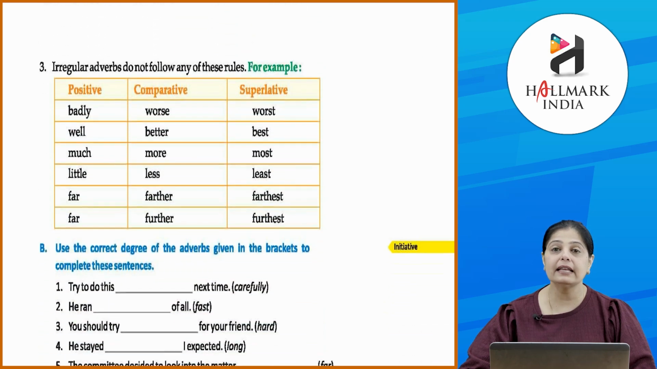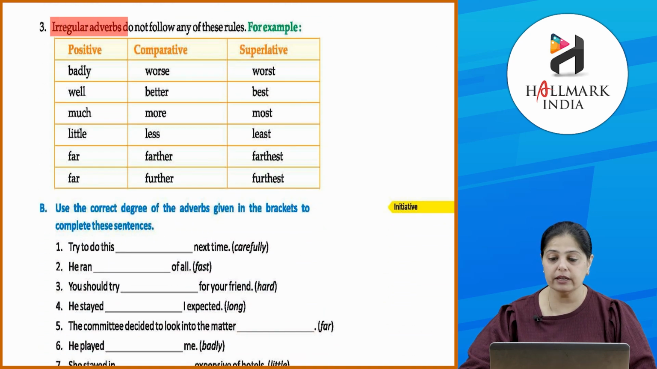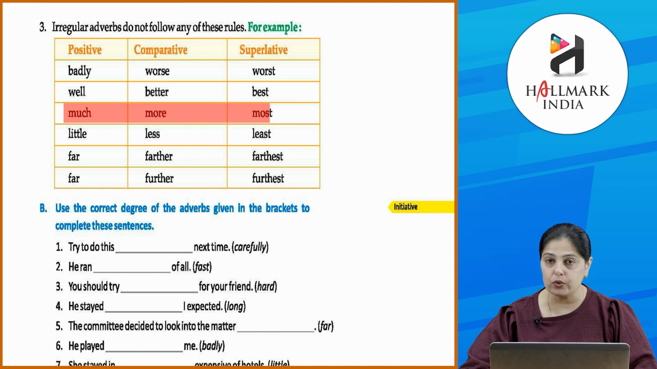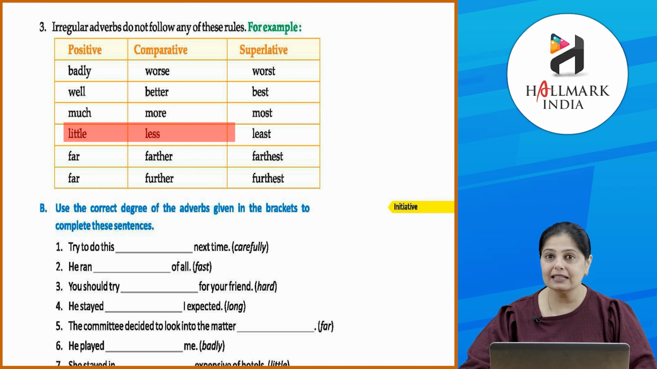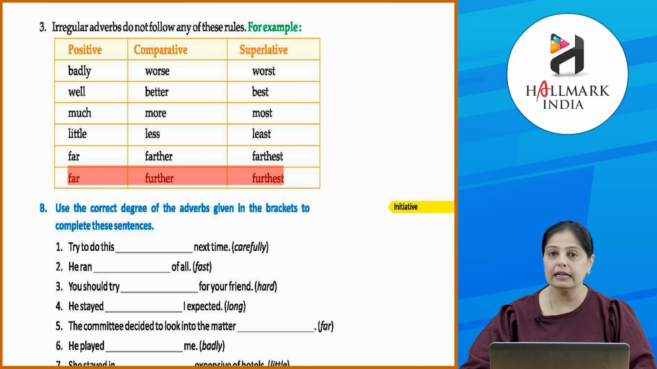Okay, now there are irregular adverbs, okay, which do not follow any of these rules. For example, badly, worse, worst. Well, better, best. Much, more, most. Little, less, least. Far, farther, farthest. Far, further, furthest. Okay, clear? So these are the ones that you need to remember.